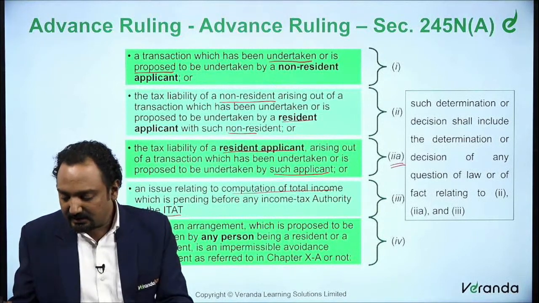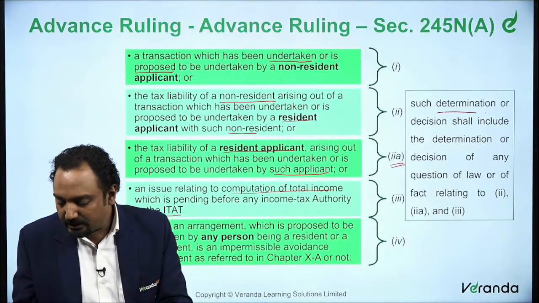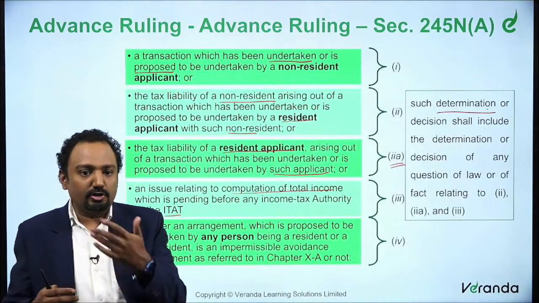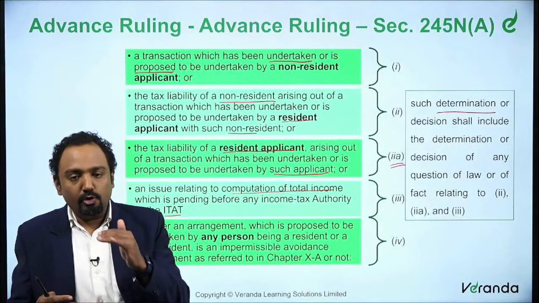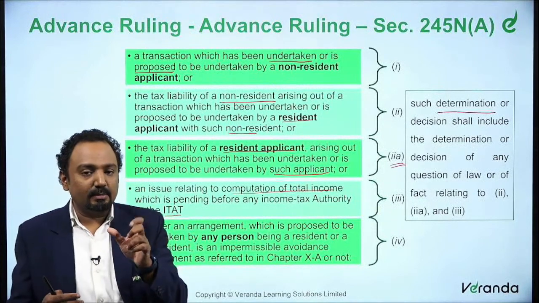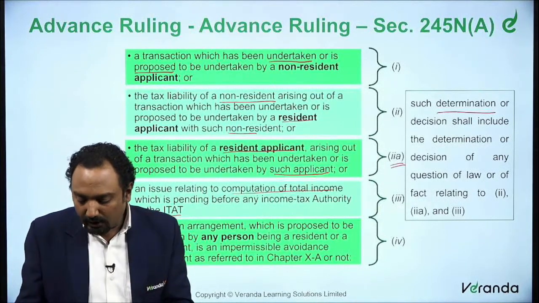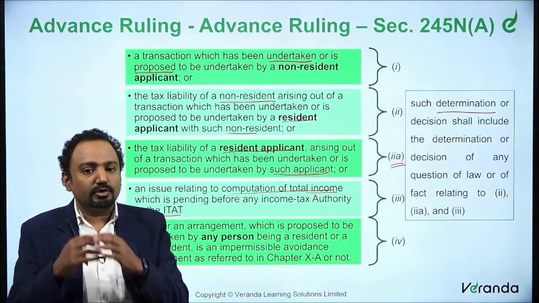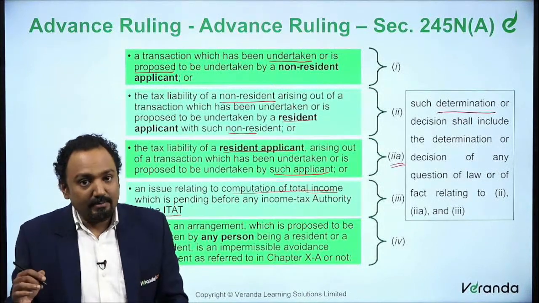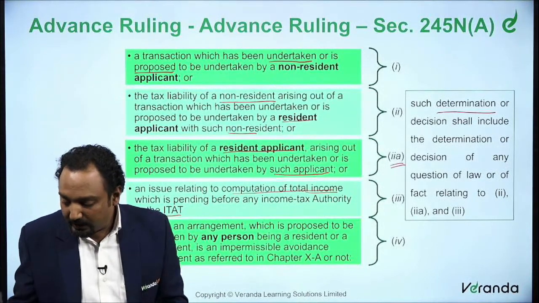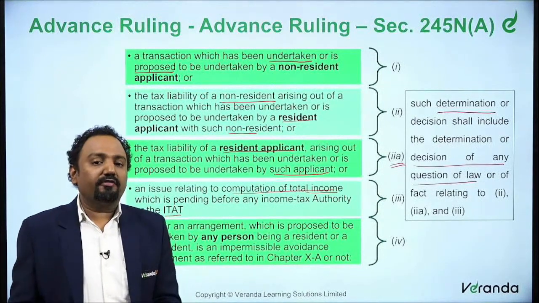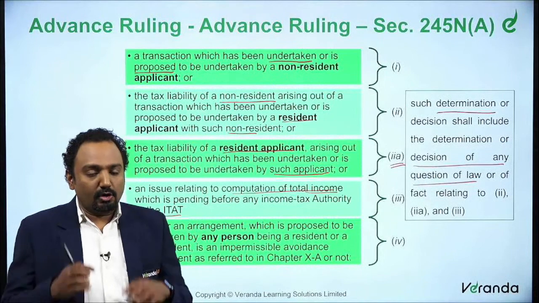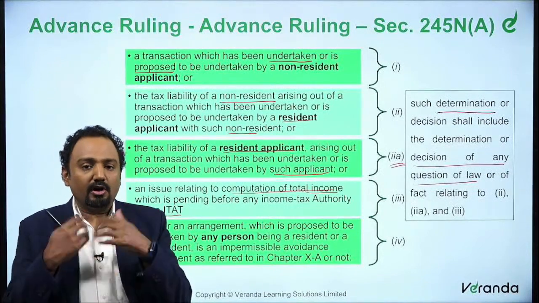In these three cases, such determination, the tax liability or the total income or whatever that we are talking about, in clause 2 and 2A, we are talking about the tax liability. In 3, we are talking about the computation of total income. So in these cases, the determination shall include any decision on question of law or fact. So here the question can be either on the law or the fact also.